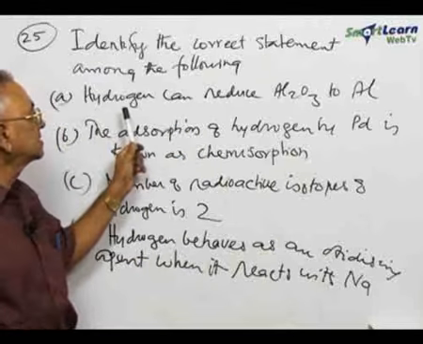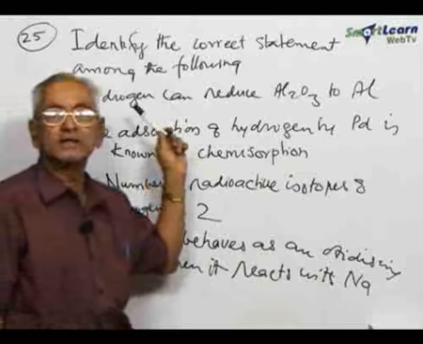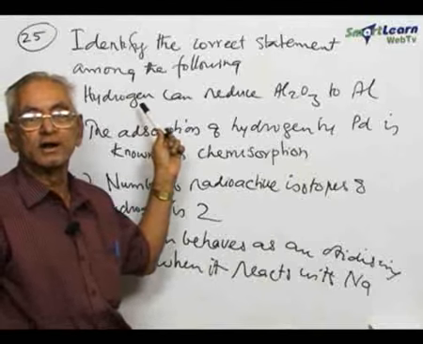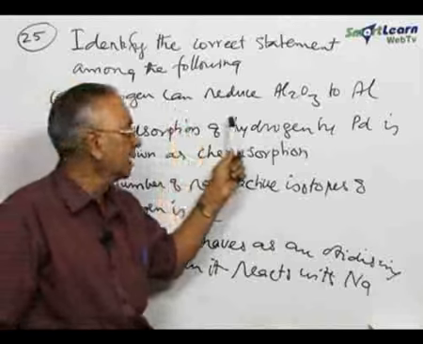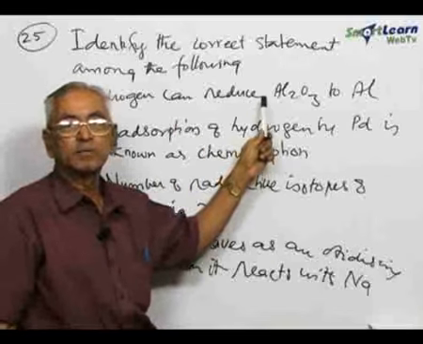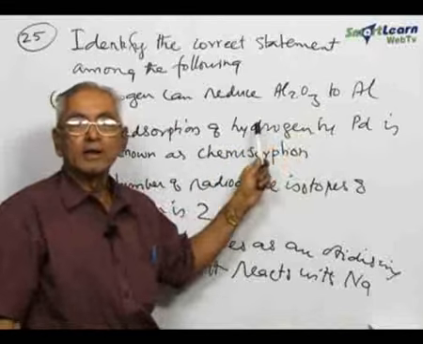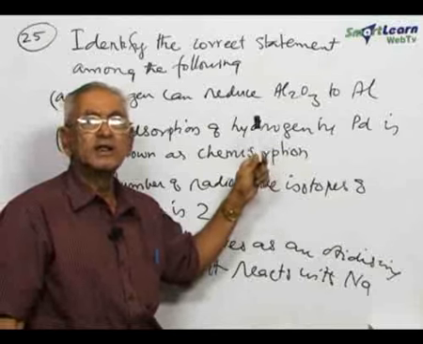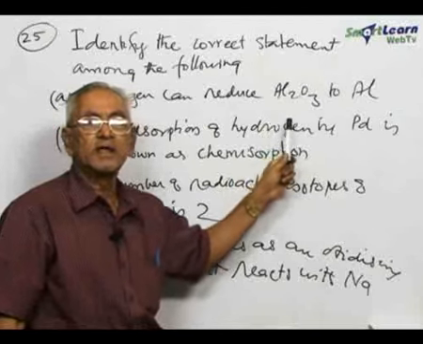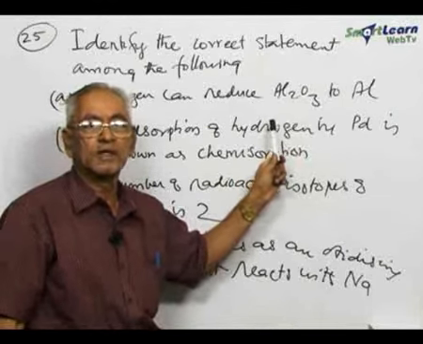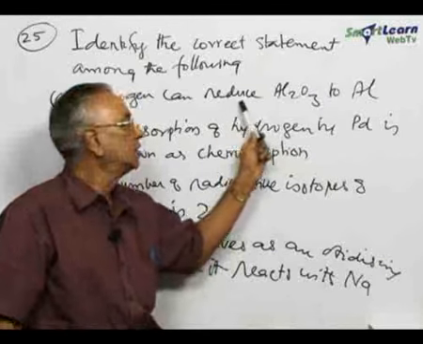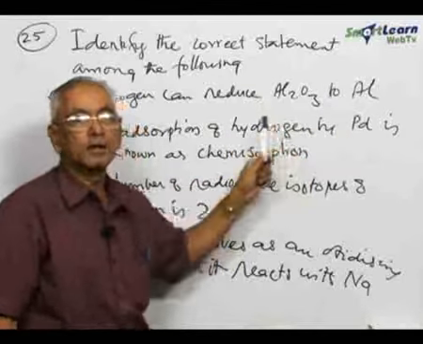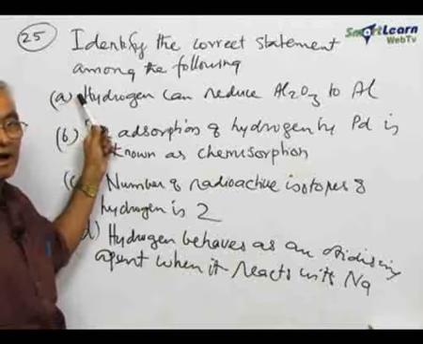The first one is, hydrogen can reduce aluminum oxide. Hydrogen, as we all know, is a good reducing agent. It is used in the extractive metallurgy of elements, where the metal oxides can be reduced to the metal. But aluminum oxide is not easily reduced because of the great affinity of oxygen for aluminum. Therefore, aluminum oxide is not easily reduced by hydrogen to give rise to aluminum. Therefore, statement 1 is not correct.